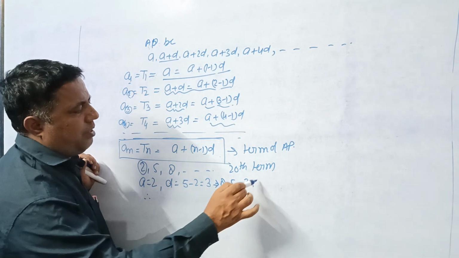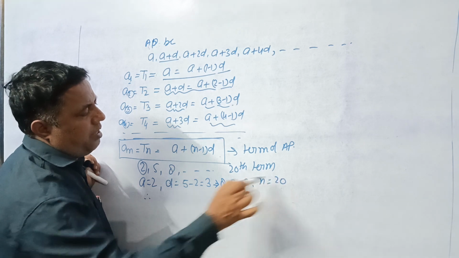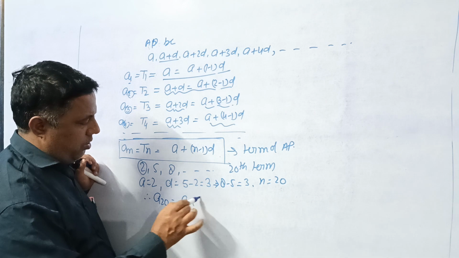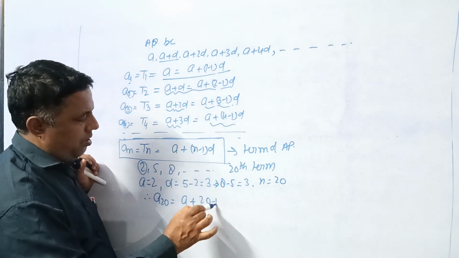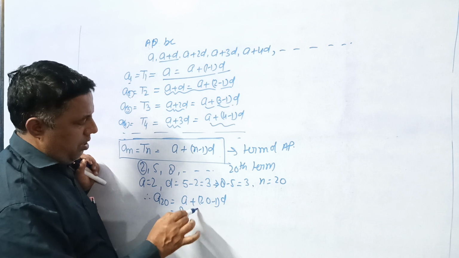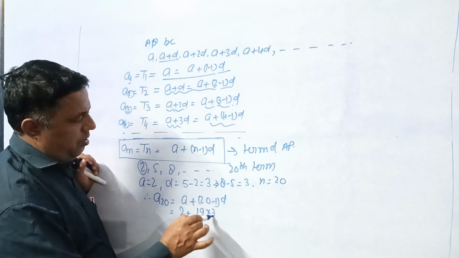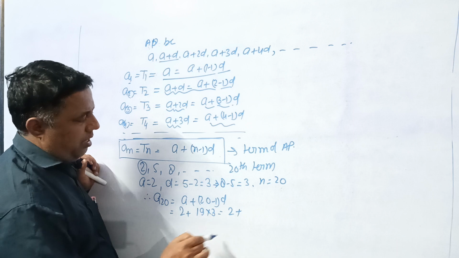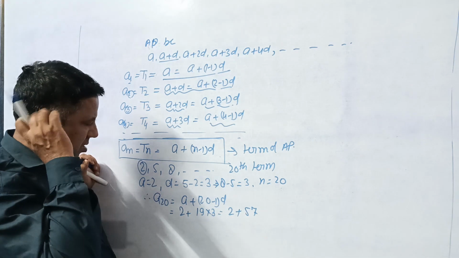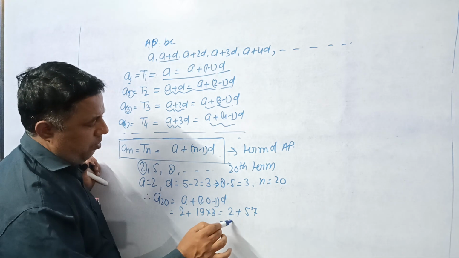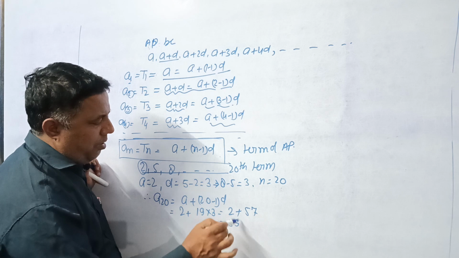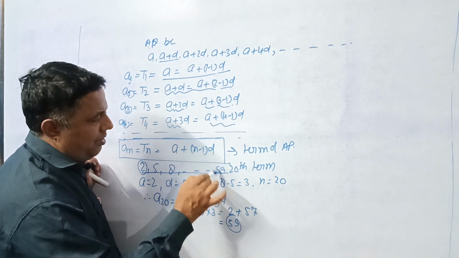Therefore, for the 20th term, A20 equals A plus (20 minus 1) D, which is 2 plus 19 times 3, that is 2 plus 57, which gives 59.